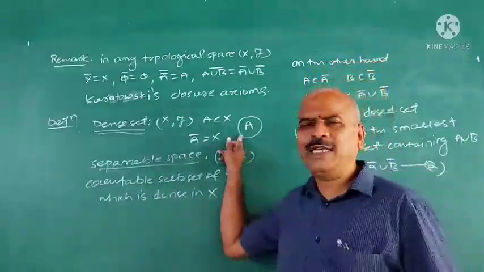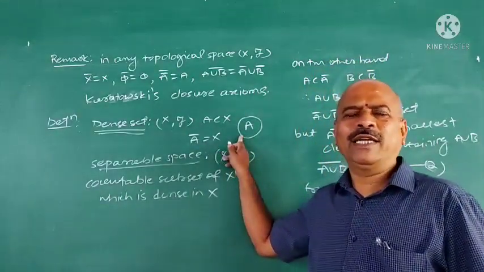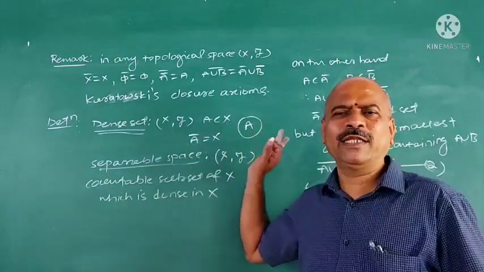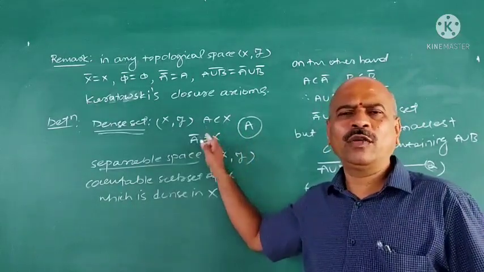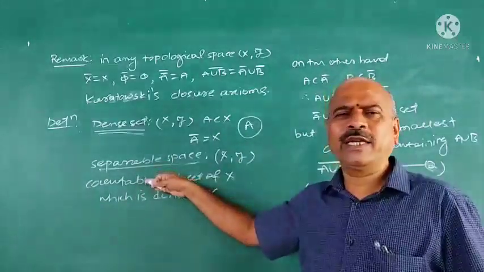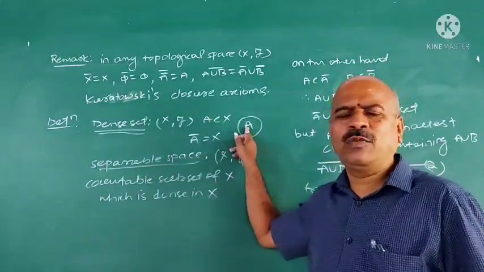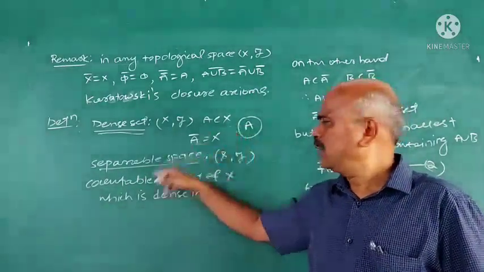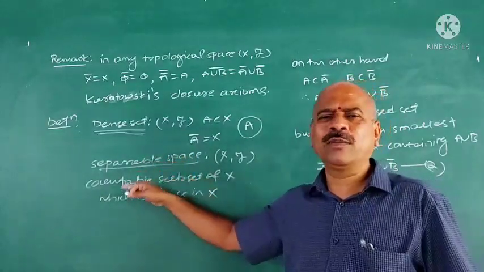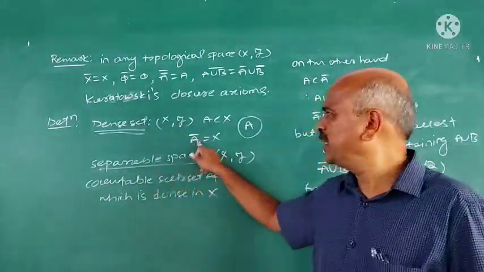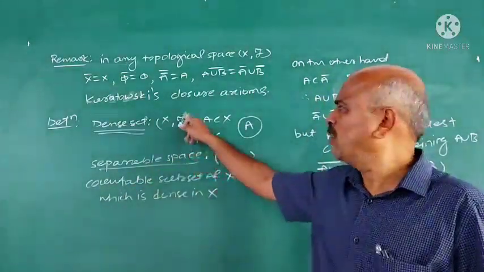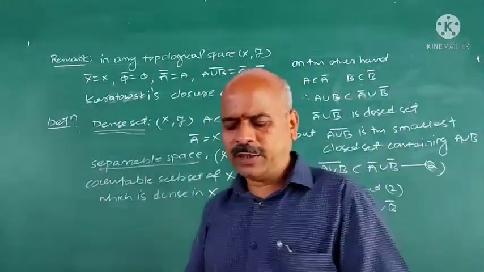Countable set. When do you say that A is countable? If either A is finite or denumerable, then it is said to be countable. Finite or denumerable is said to be countable. Suppose there exists a countable subset of X which is dense in X, then the topological space is said to be separable.